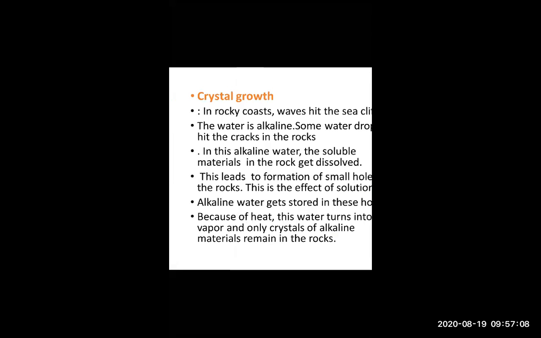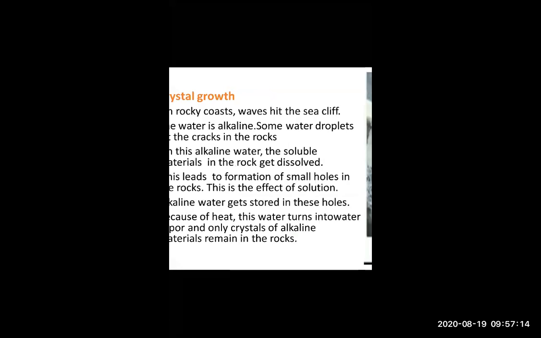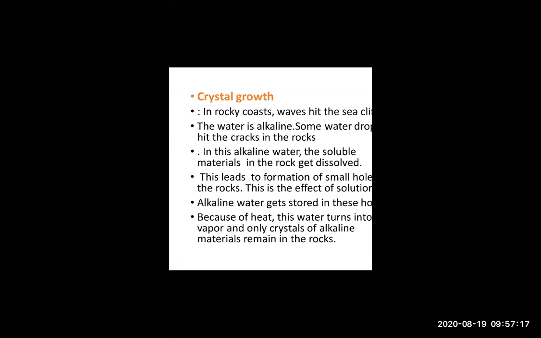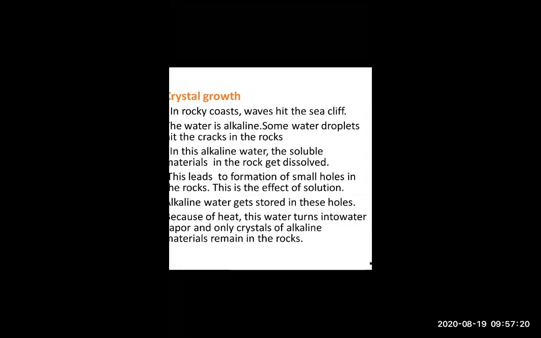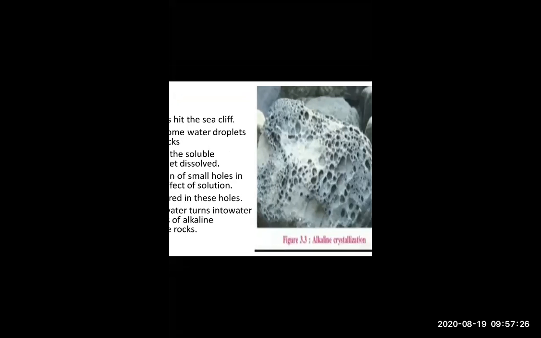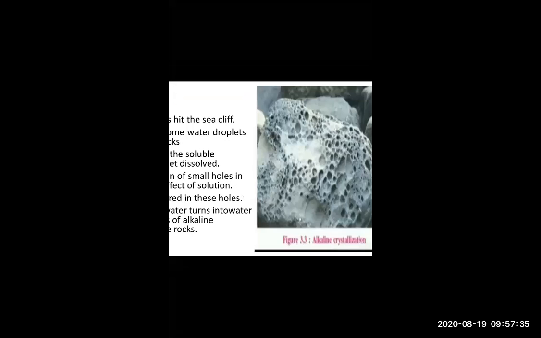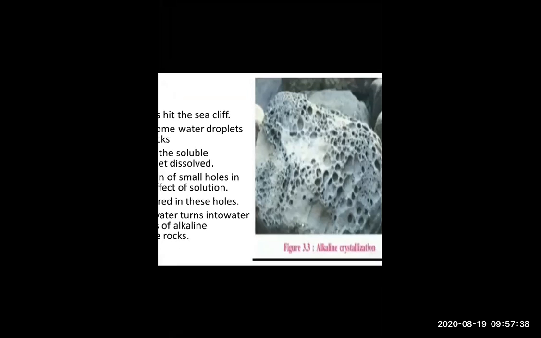Okay. In a rocky coast, waves hit the sea cliffs and the water is alkaline. Some water droplets hit the cracks in the rock. Now what happened? Just look over here. For example, whenever rain is coming, because of alkaline water, water is getting stored in this hole. And whenever the water is stored in this hole, the holes are getting bigger and bigger.